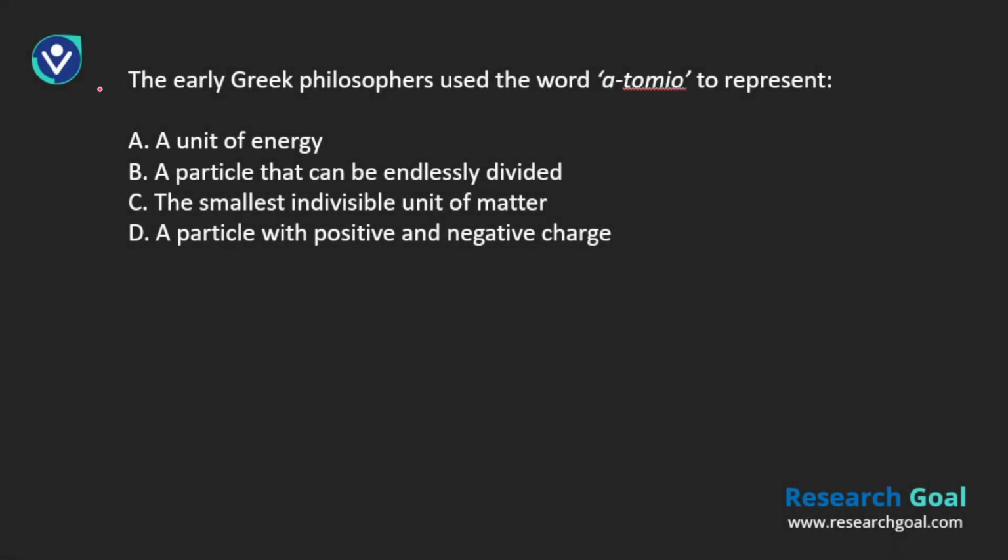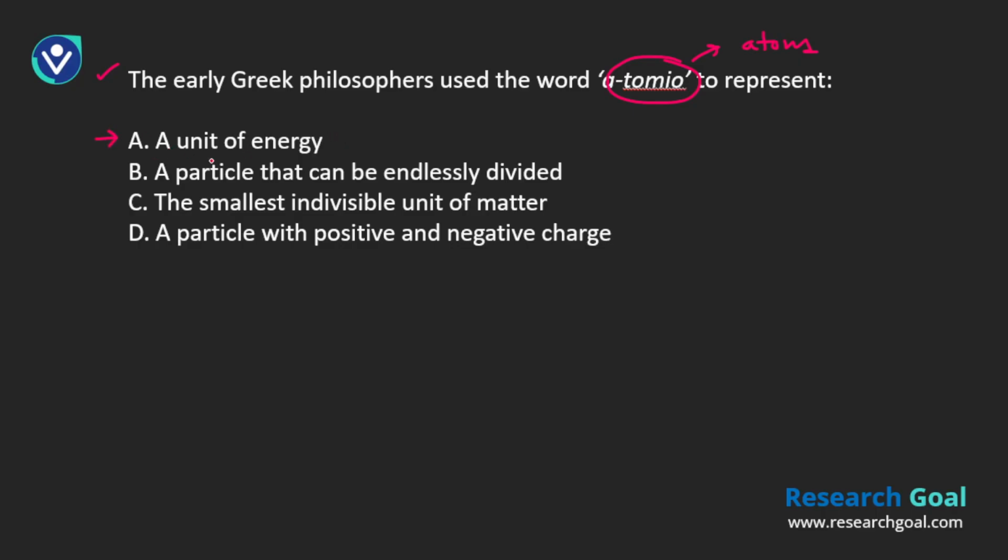All right, we are in the second question. The question is: the early Greek philosophers used the word atomio, so that we already know, right? This word represents atom. And they're asking what they were trying to represent from this particular word. It's a very easy answer now because we have already discussed it. Let's go through the options.